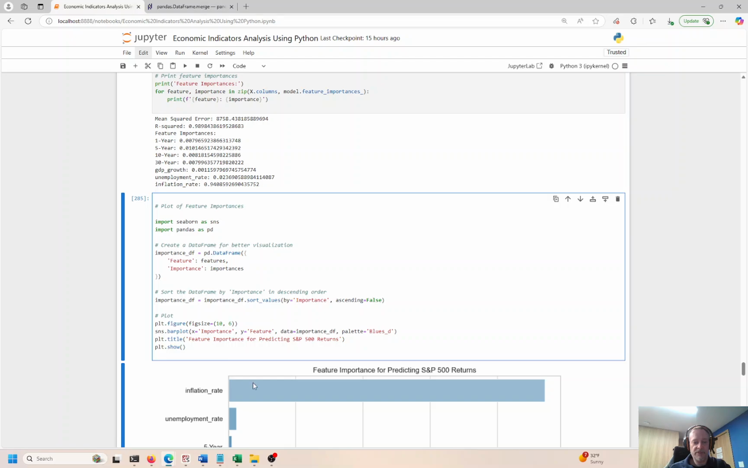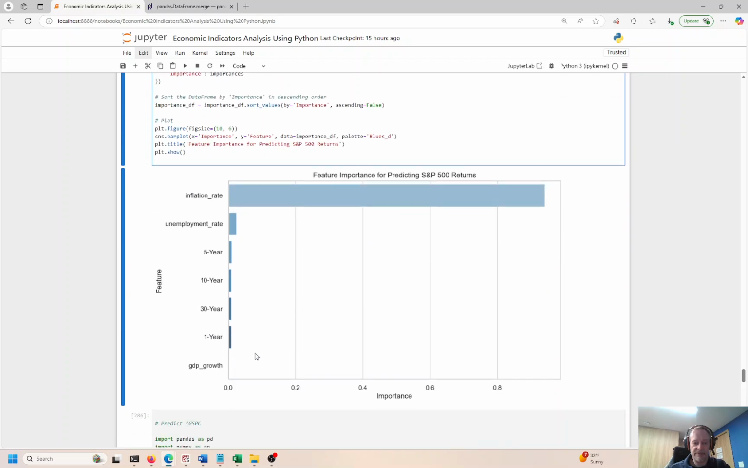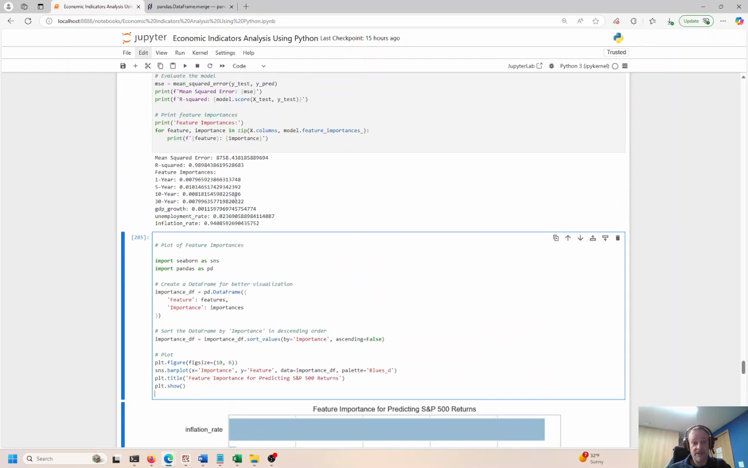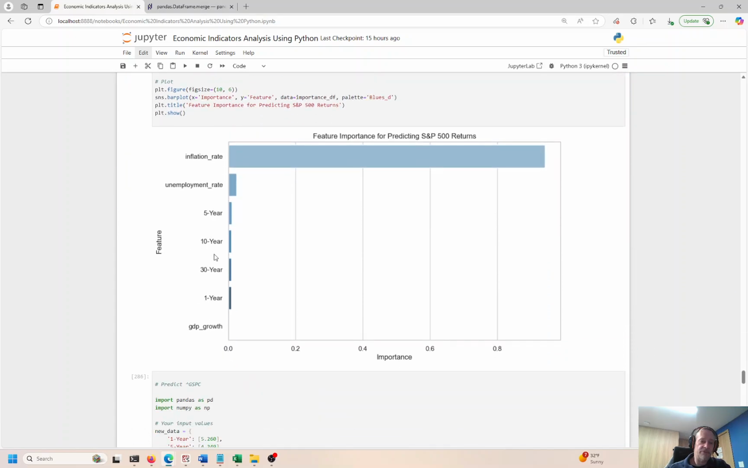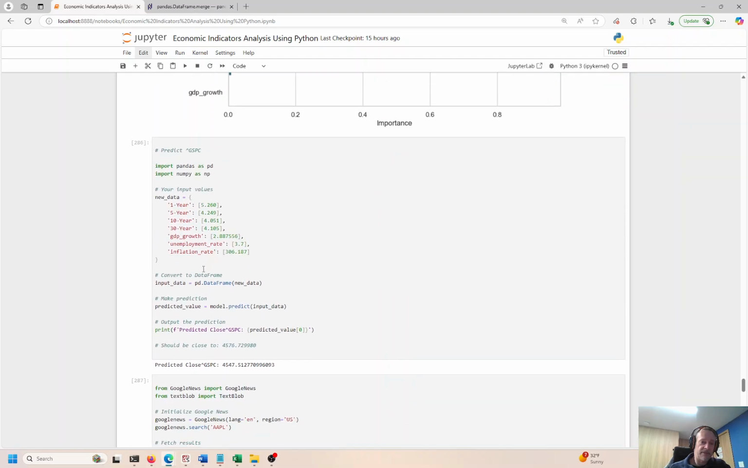So you can see here the inflation rate by far has the largest impact on the S&P price, right? So as inflation increases more and more, the S&P 500 price will probably depreciate. Unemployment, 5, 10, 30, 1-year, and GDP growth have no impact on the stock price whatsoever. But the inflation rate has a pretty huge impact. It's 94%, so close to 100%. Inflation goes up, stock prices go down. Inflation goes down, stock prices go up. Okay, and you see that in the current inflationary environment right now.